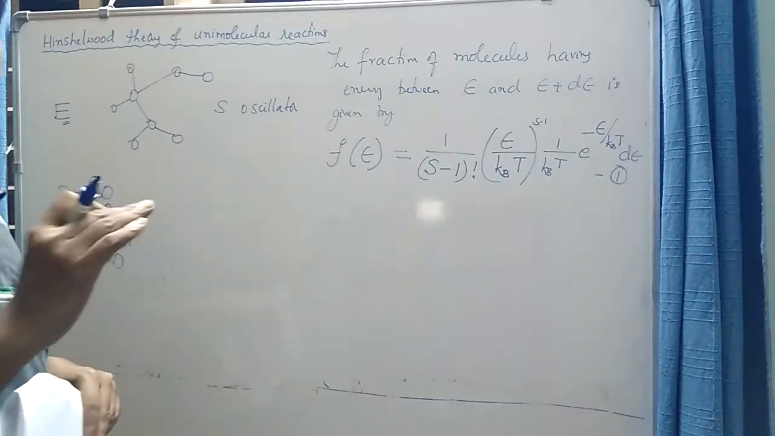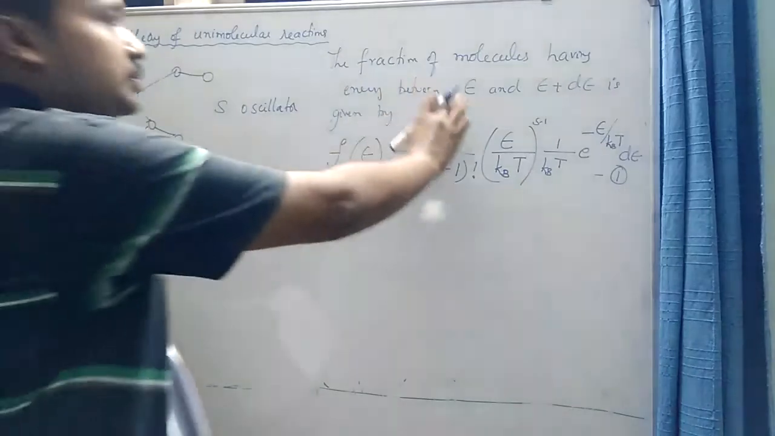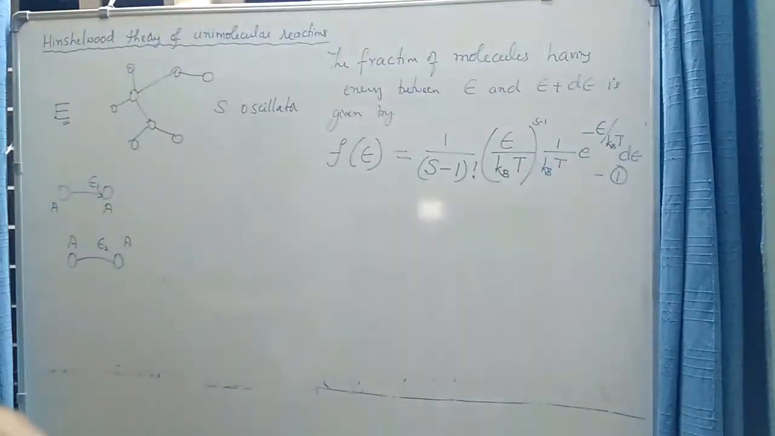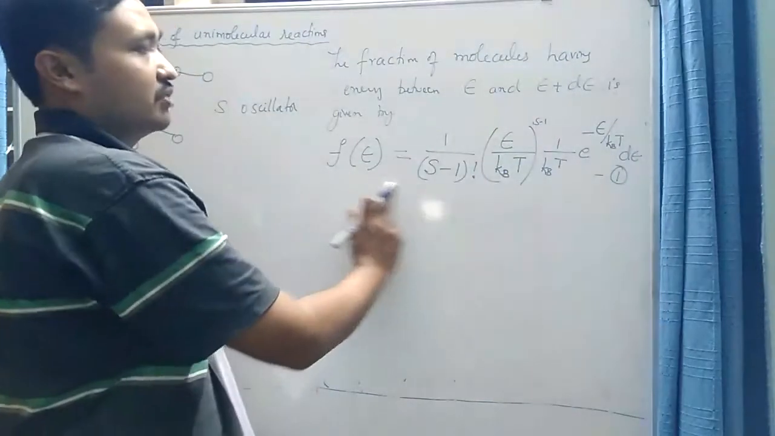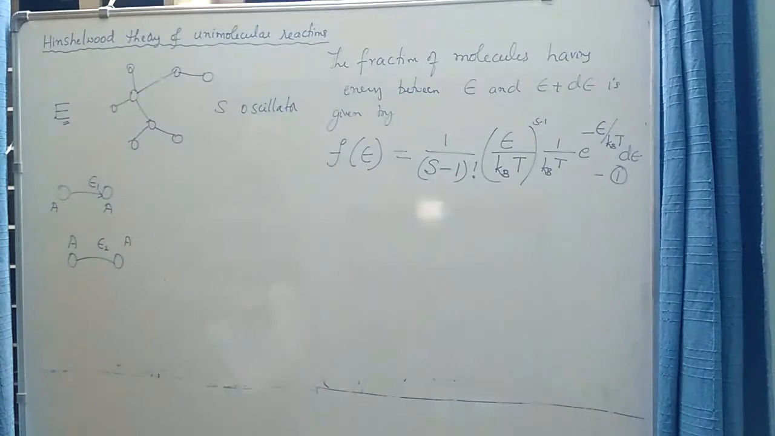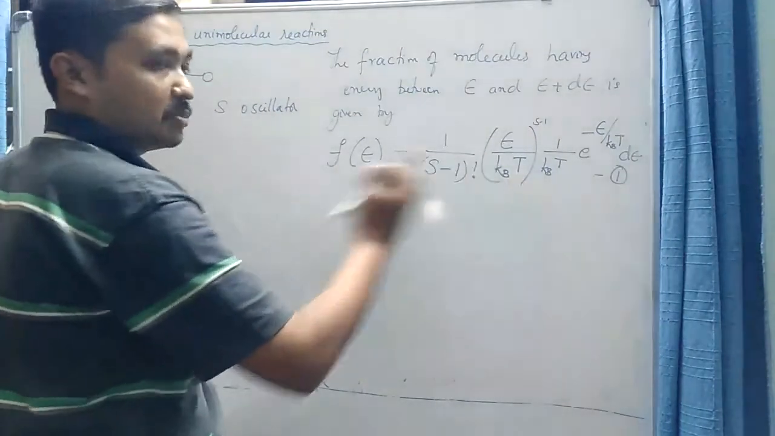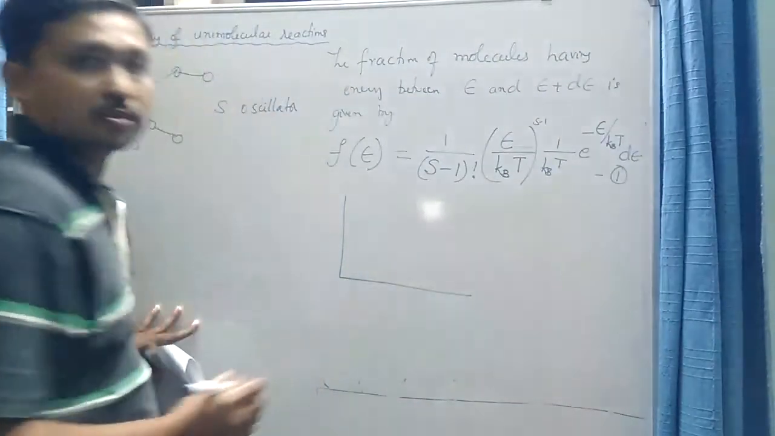The fraction of the molecules means the molecules having energy between epsilon and epsilon plus d epsilon divided by the total molecules. That is called the fraction. So the fraction of the molecules having energy in this range is given by this equation that was obtained by Hinshelwood. This equation may be understood much more clearly if I plot the Boltzmann distribution.